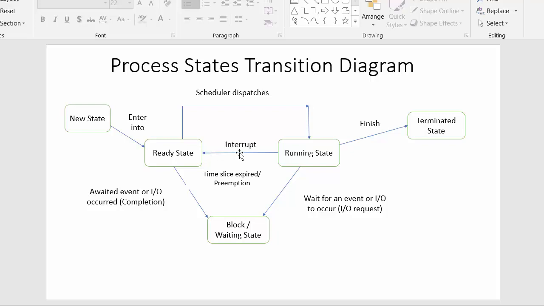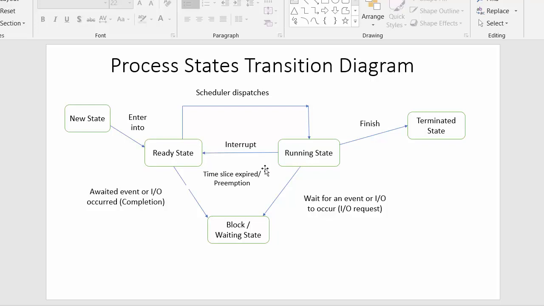Okay, some interrupt, in the sense that suppose any input or output device, or any high priority job or any high priority process, wants to get access to the processor. At that time, the processor has to put the currently executing process into wait state so that it can fulfill the request of the high priority process.